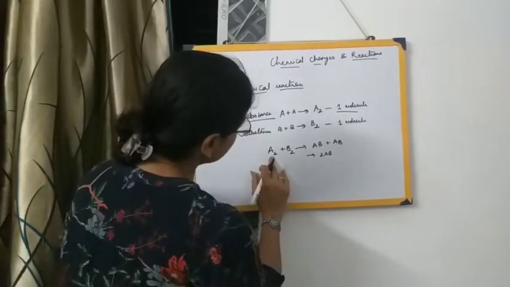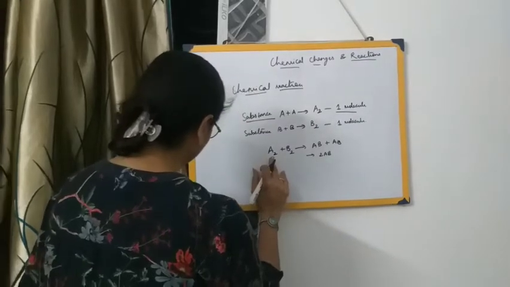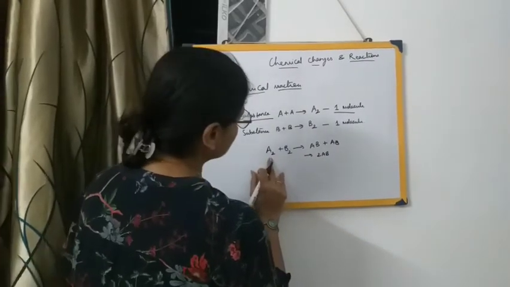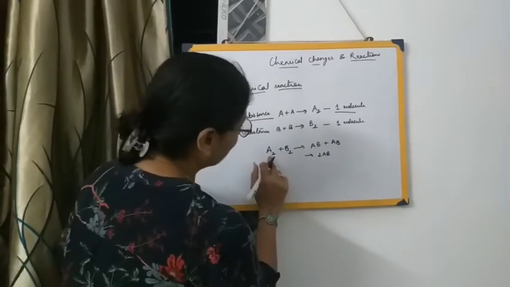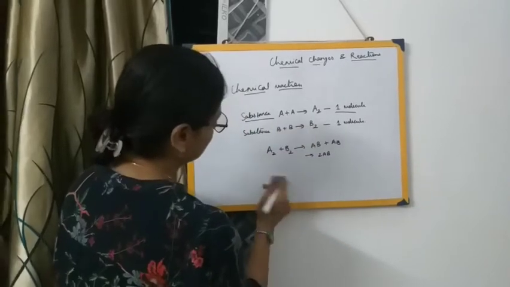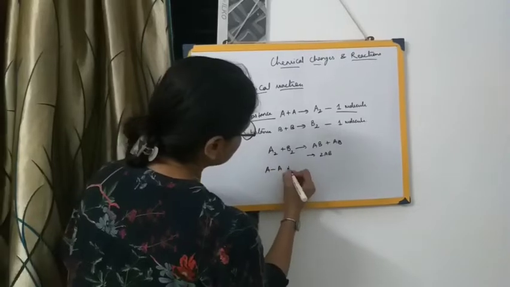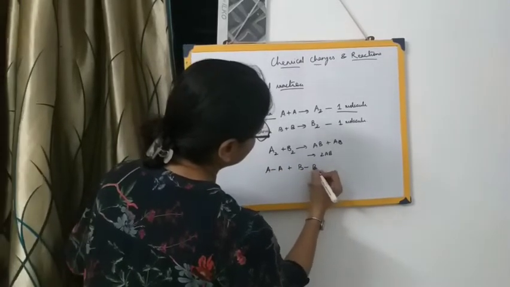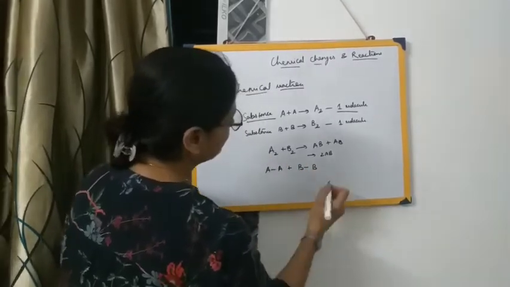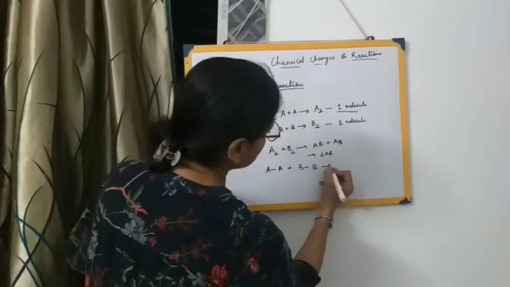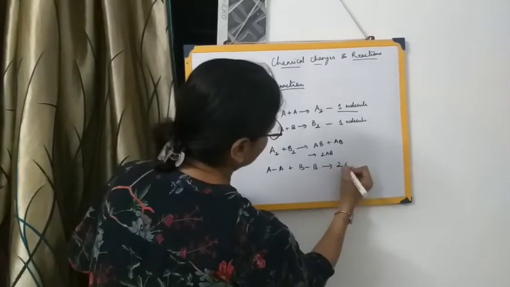This A2 is a molecule, and there is some force of attraction between these two atoms. Similarly for B and B. This will lead to the formation of the product, that is 2AB.